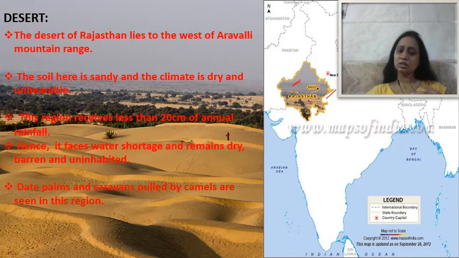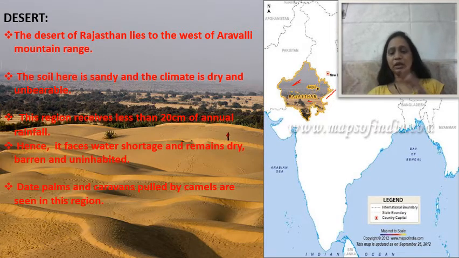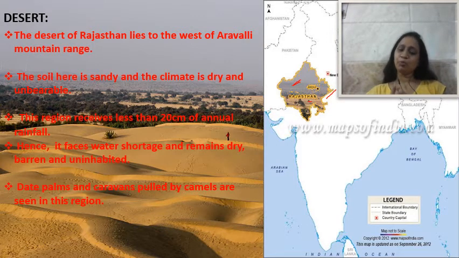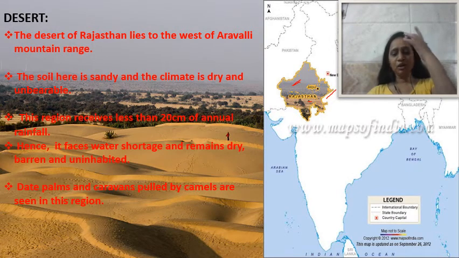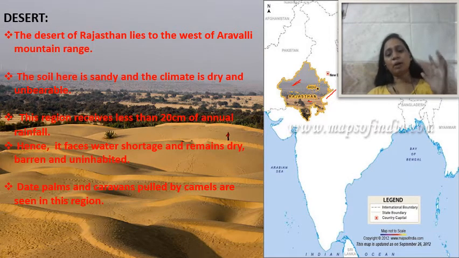The soil here is sandy and the climate is dry and unbearable, because in the daytime it is too hot and in the night time it is too cold. This region receives less than 20 centimeters of annual rainfall. So rainfall is very low. That's why it has water shortage and remains dry, barren and uninhabitable. So it is not appropriate for the life of even animals and human beings.